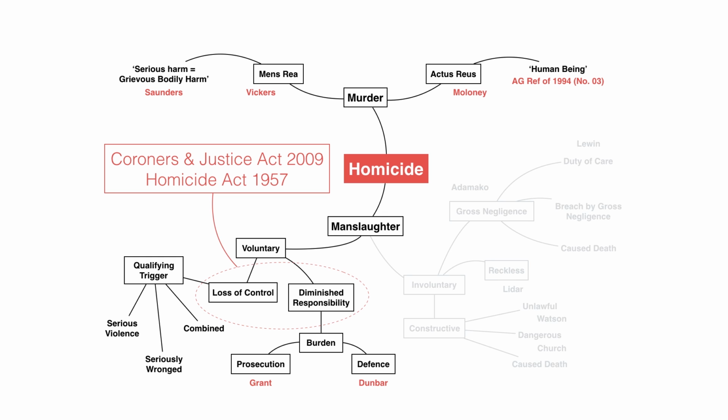Now, clearly, the facts stipulate that Kate was obsessively jealous, she was depressed, and before these actions occurred, Ian had pretty much thrown her off the ledge by suggesting that he was having an affair, and once he came back, he had had a wonderful time. It's clear that there was some sort of trigger that made Kate do what she did. So for all intents and purposes, I would argue that this is voluntary manslaughter by virtue of loss of self-control. And the reason for this primarily is because one of the qualifying triggers, namely being seriously wronged, seems to have been fulfilled in this case.